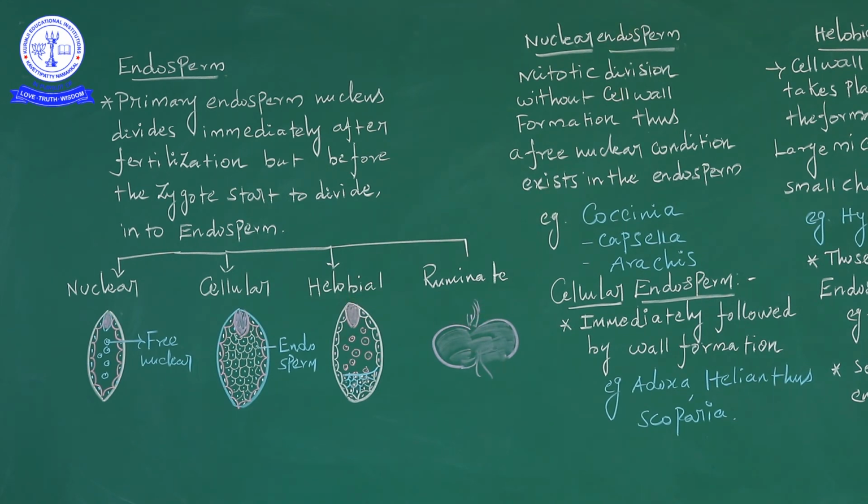First of all, what is the nuclear endosperm?